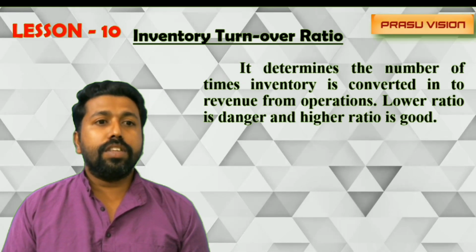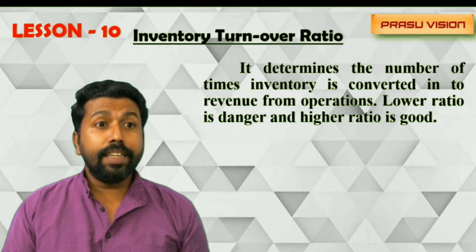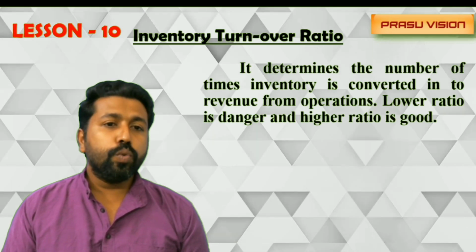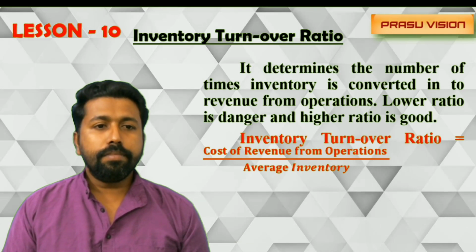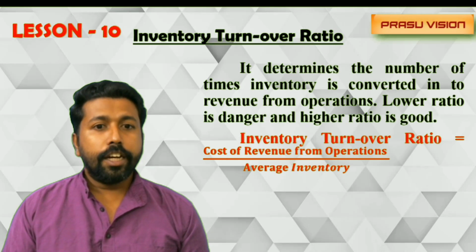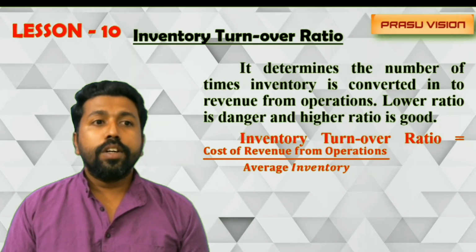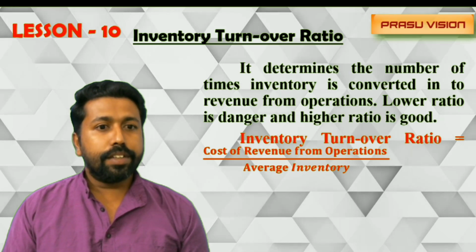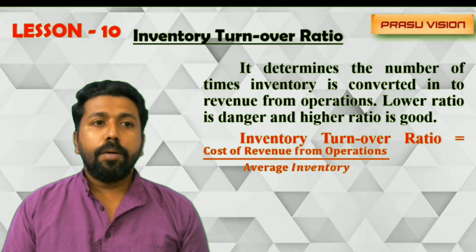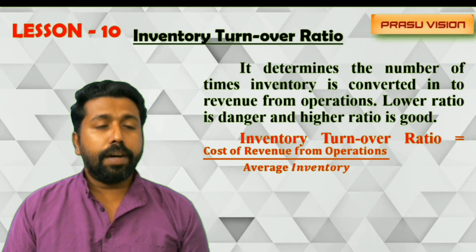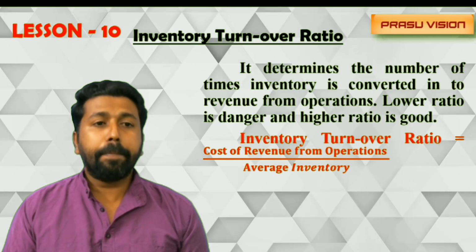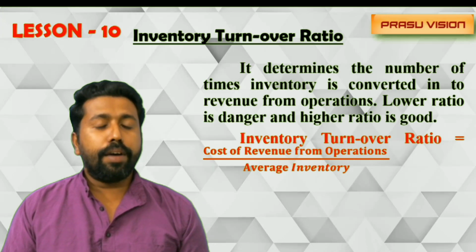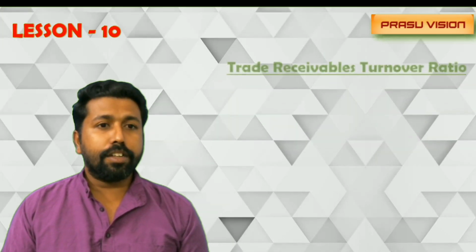It determines the number of times inventory is converted. Inventory means stock. It is converted into revenue from operation. And use this equation, inventory turnover ratio is equal to cost of revenue from operation divided by average inventory. Average inventory can be calculated by opening inventory plus closing inventory divided by 2, that is average inventory. Please keep in mind this equation.